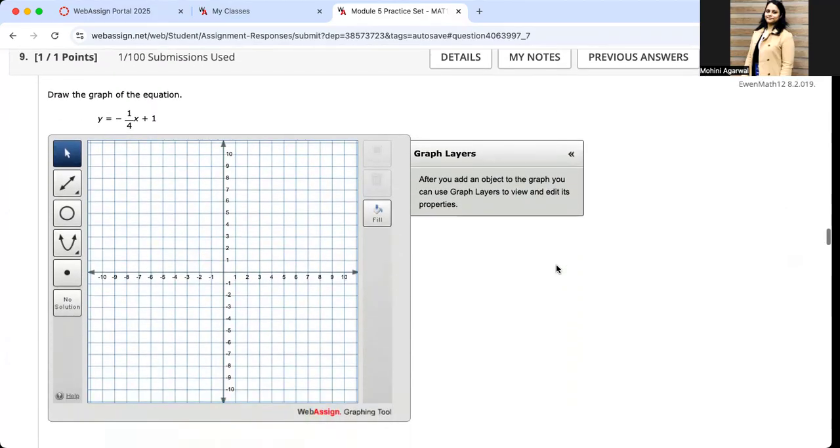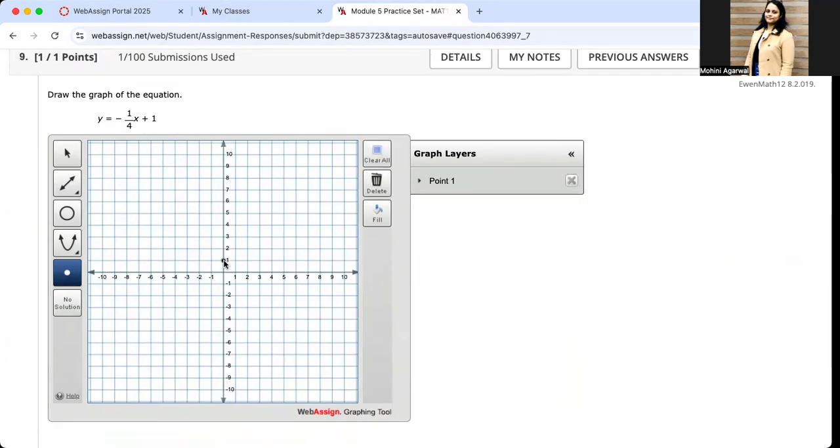Okay, let's see how to do this question. Start by taking the point again. You can see the equation is y equals negative 1 over 4x plus 1. I have the constant as 1, which is the y-intercept. I'll plot 1 first. My slope is negative, which means I'll go down. I'll go 1 unit down, 4 units left.